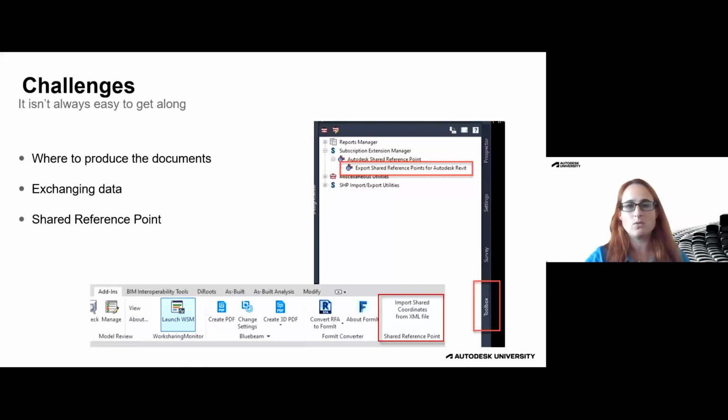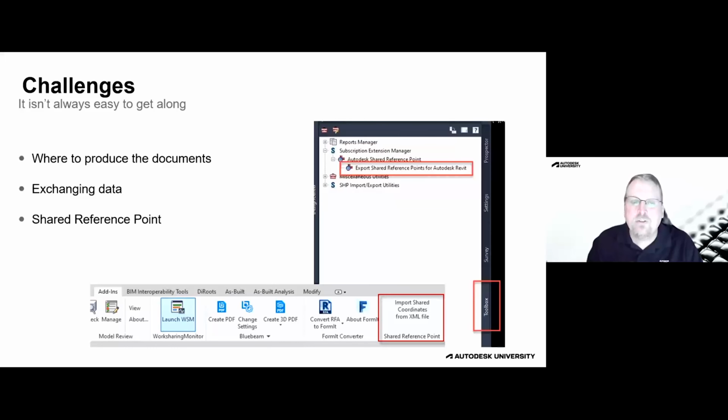And our suggestion is, where's the lion's share of the scope of work, right? Is it predominantly a Civil 3D project that you're dealing with grading and things of that nature, and you just want to take this one piece of Revit structure and put it into Civil 3D? If that's the case, do all your drawings in Civil 3D, and then vice versa, right? If you are just representing some grading or some site information and you're bringing that into Revit, keep your sheets in Revit. And then the challenge here when you're exchanging 3D data is getting it to come into the right place. And that's a really big conversation that we're always having, is how do we make it come in automatically in the right place?